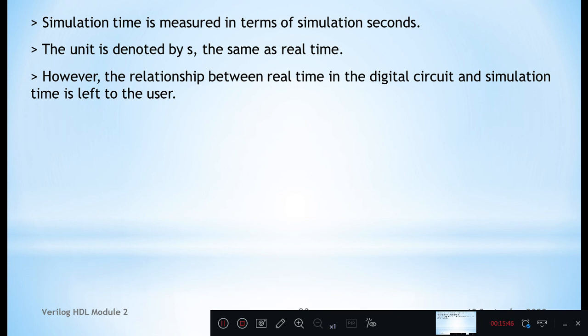Simulation time is measured in terms of simulation seconds. The unit is denoted by seconds, the same as real time. However, the relationship between real time in the digital circuit and the simulation time is left to the user or programmer.